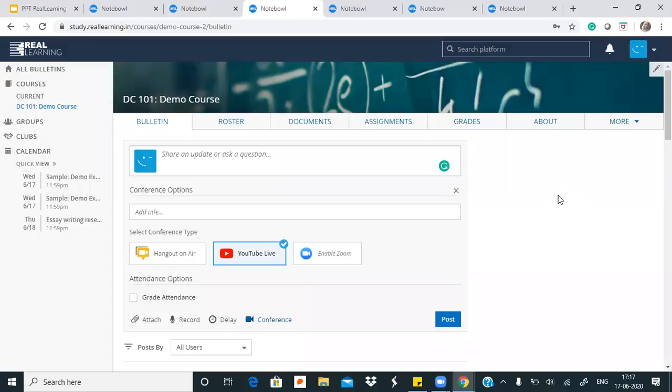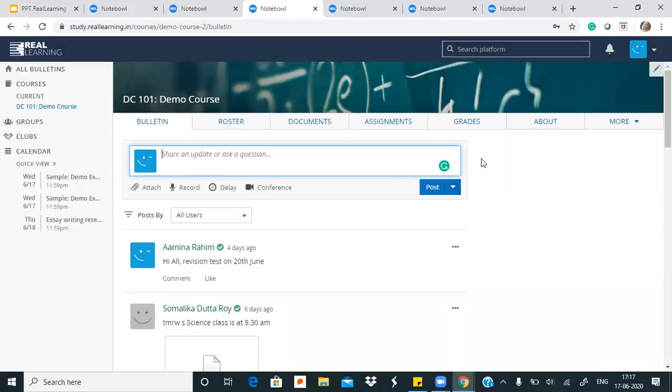So are you saying here I go to enable Zoom, and then on the share and update or ask a question, here you say that I have to put my Facebook link. Then I can share it with people, and it will be fine. Anyone can watch us, is it? Right. The only problem with Facebook is that when you are conducting something that is open, then you may not be able to restrict participants when it's an open invite.